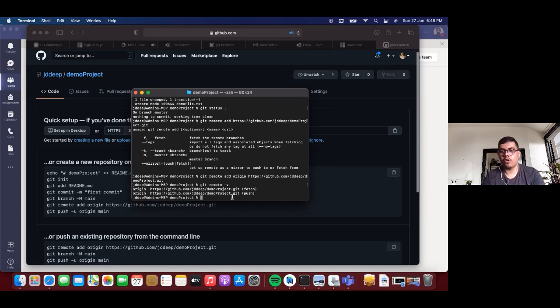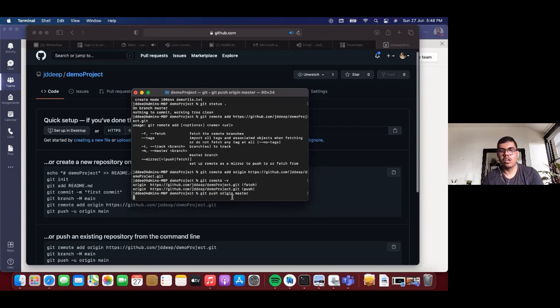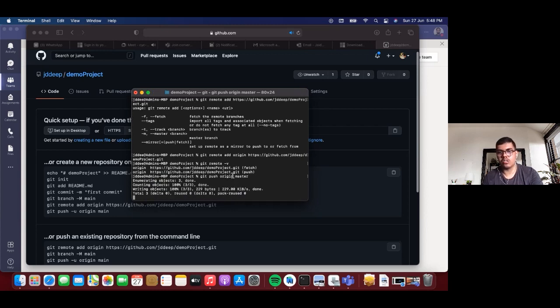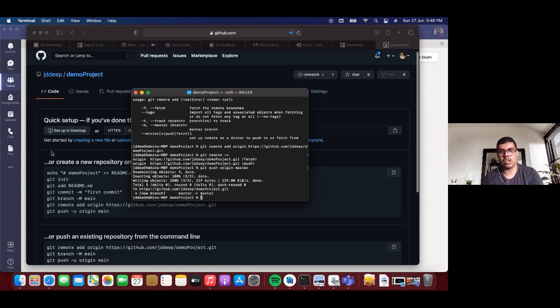Now that you have your remote set up, and you have your changes committed and everything saved on your repository, what you need to do is run git push origin, your remote name, and whatever branch you want to push. Since you are on the master branch, we will simply write git push origin master and hit enter, and it will push your changes to the GitHub repository. As you can see, it has pushed your changes on the master branch.